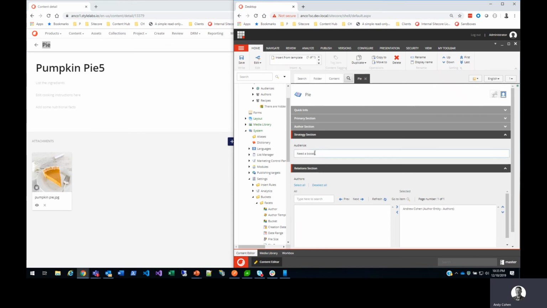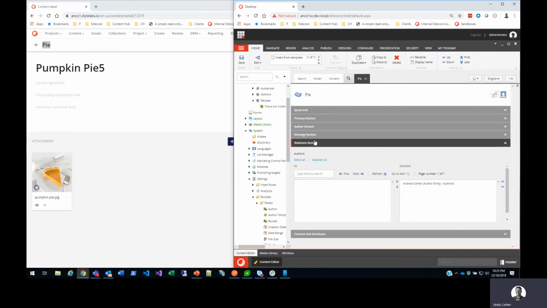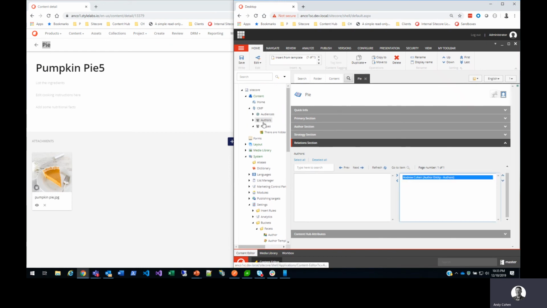Additionally, I pulled in the Need a Boost because I wanted to get the label directly onto the strategy section. And the last portion that I have is that relation section, and this references the author that it had synchronized when it actually pulled in this entity and added it to this bucket.